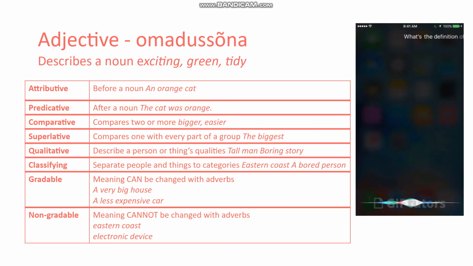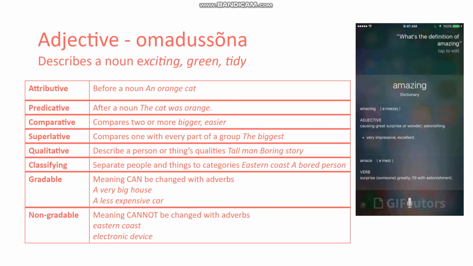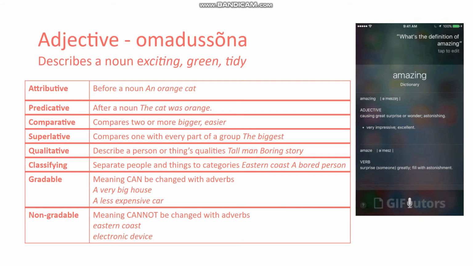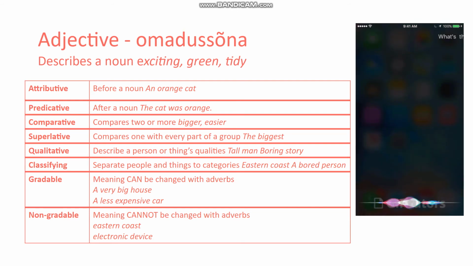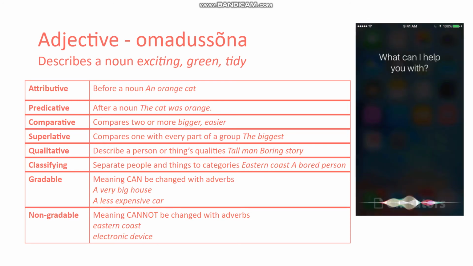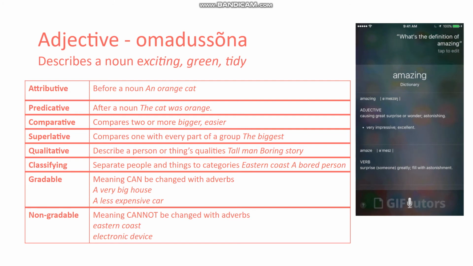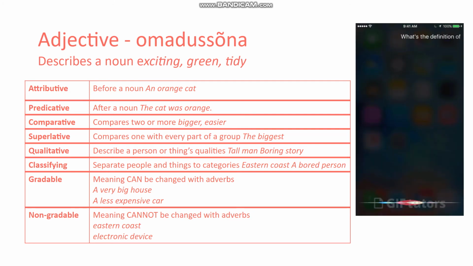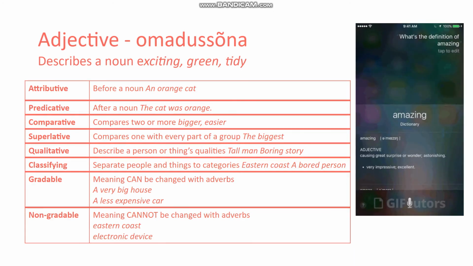If the adjective is attributive, then you can see it before a noun. Physically, it stands before a noun. If it's predicative, then it stands after the noun. So the cat was orange. Orange is still describing the word cat, but